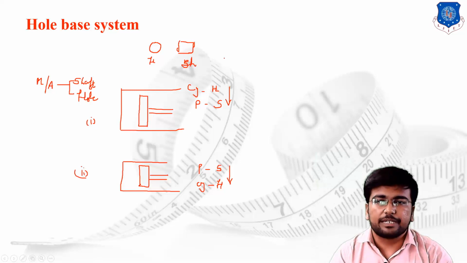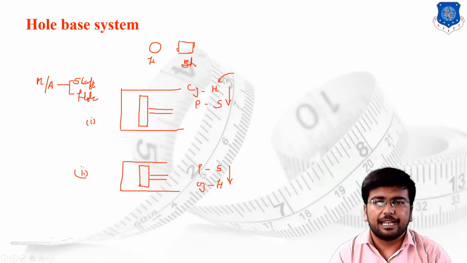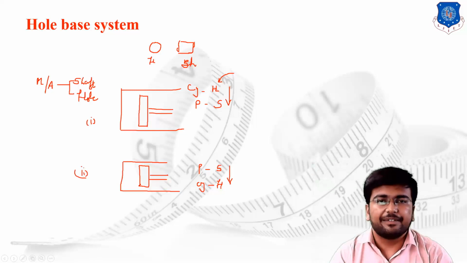Suppose in this case number 1, I am going to design the cylinder as a prime part of the engine, so I design the hole very first and then according to the size of the hole I will design the piston, because here the basic requirement is the area available for setup of the engine.